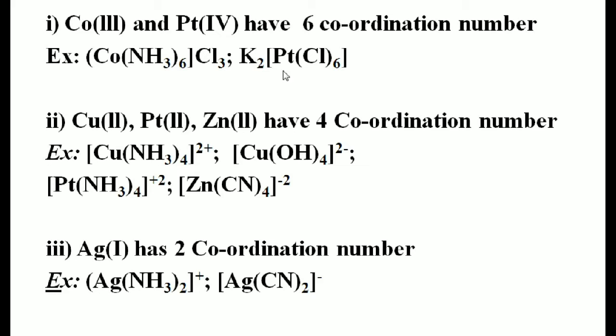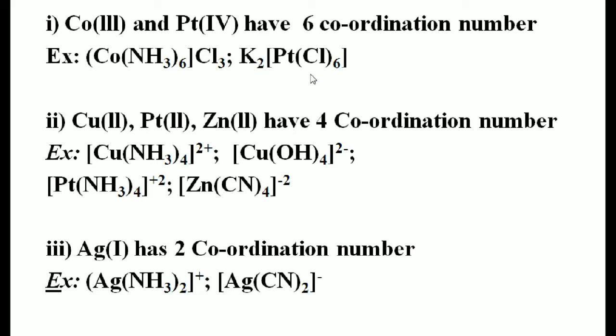So in the K2PtCl6 complex, the coordination number is 6, because 6 chlorine atoms form coordinate bonds with the metal platinum.